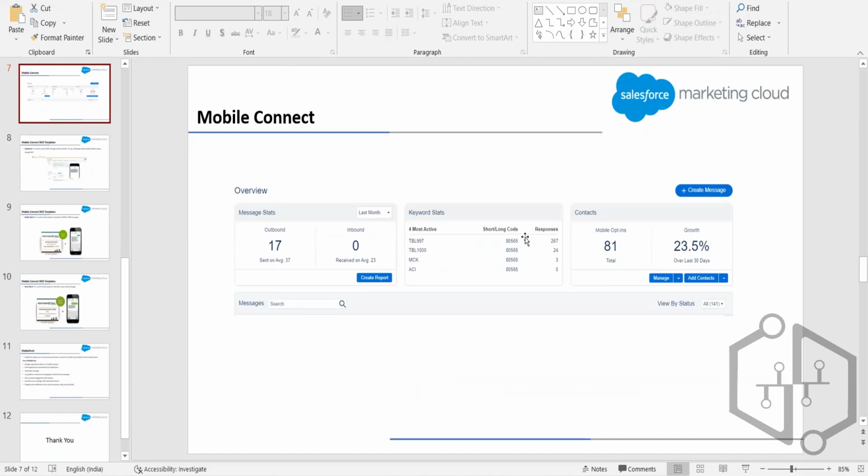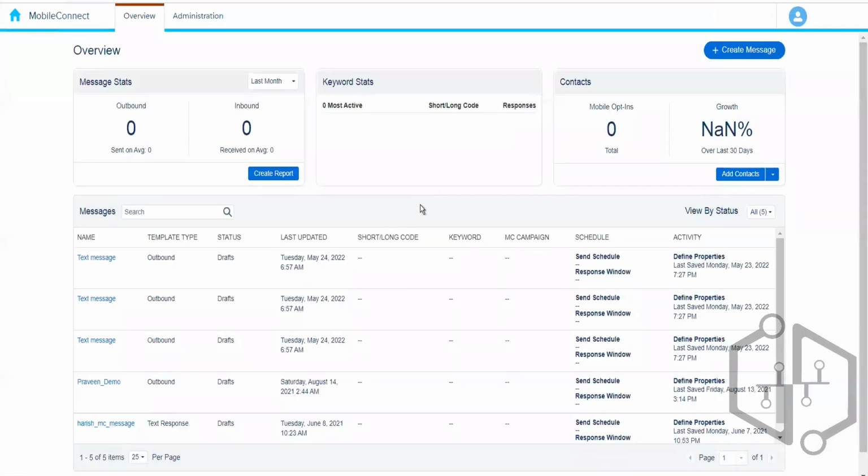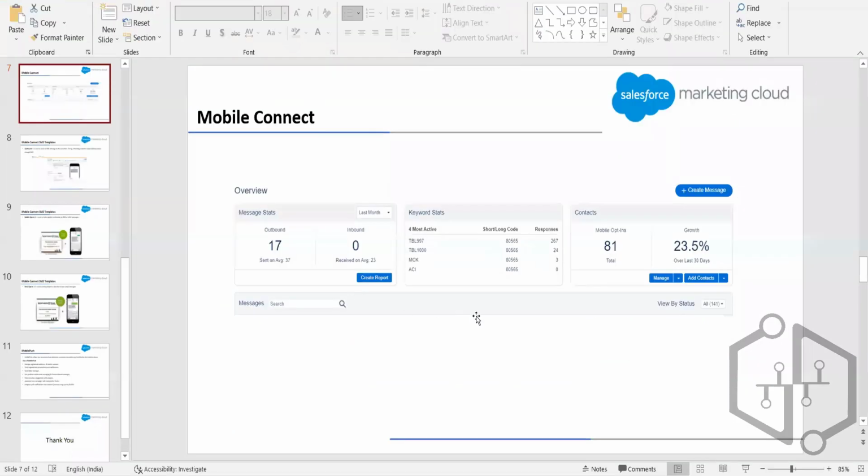So how does it happen? So first we have to create a shortcode. I mean, we cannot create it over here, but we have to procure that. So we have to fill the form and then we get it assigned. So once we have the shortcode, in the administration tab, we can create a keyword. Now we can create as many keywords as we want. I think the limitation is 1,000 keywords per shortcode. I'm not sure about the exact number, but I think it is 1,000 or 10,000. So those many keywords we can create for a particular shortcode.